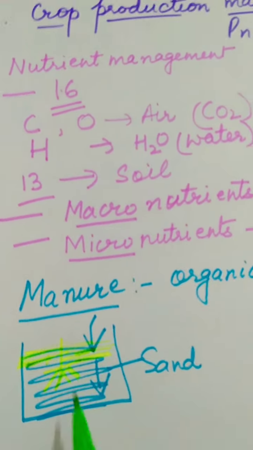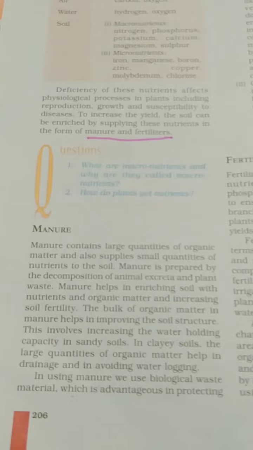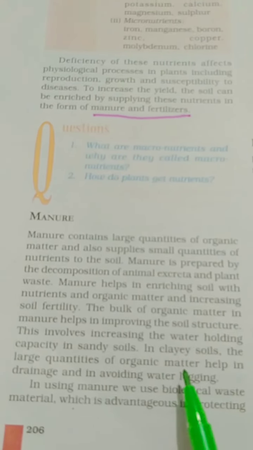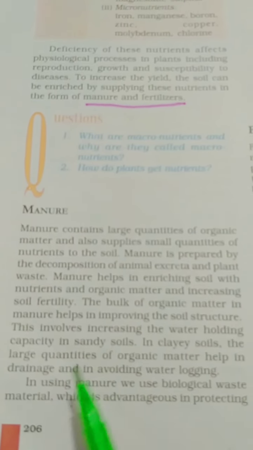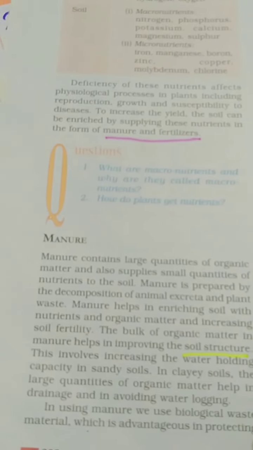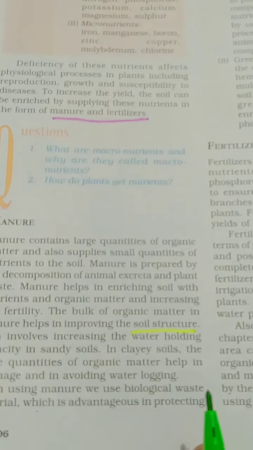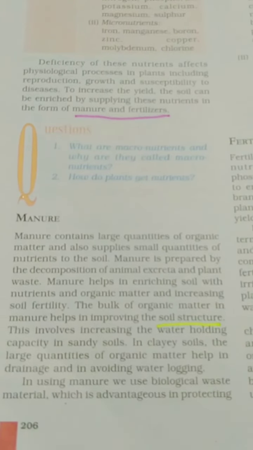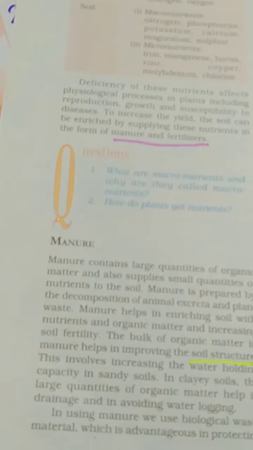And in case of clay soil, you know, clay, right? In case of clay soil, this organic matter manure helps in proper drainage. So it helps to improve soil structure. So there are two points related to this, right? And students, this manure is eco-friendly. You add large quantity, then also it will not cause any harm to the soil and plant.